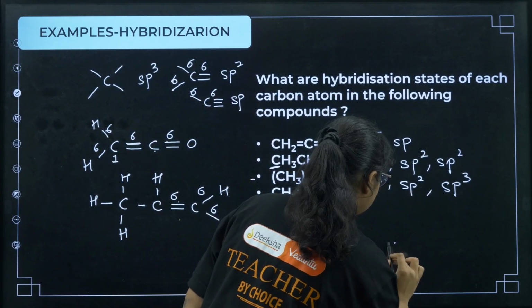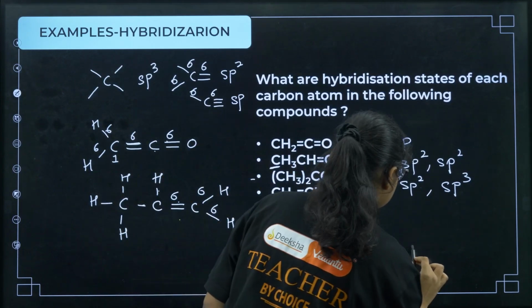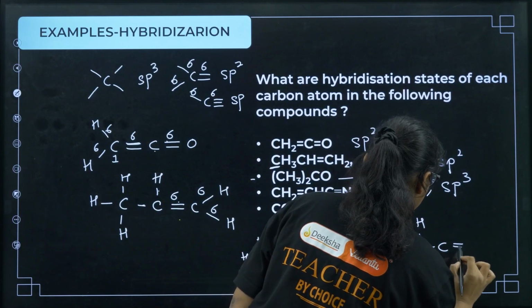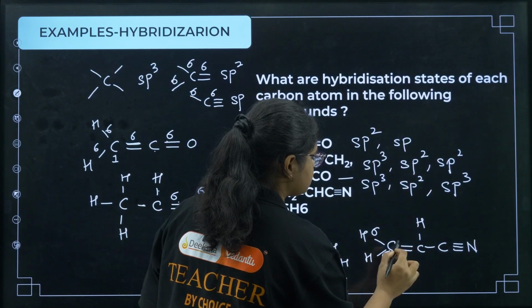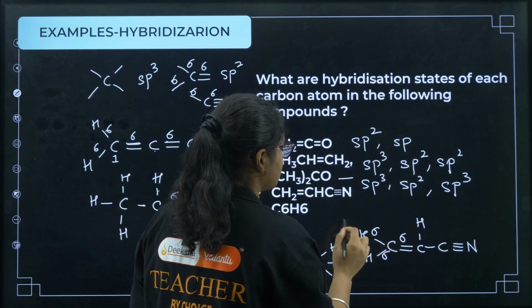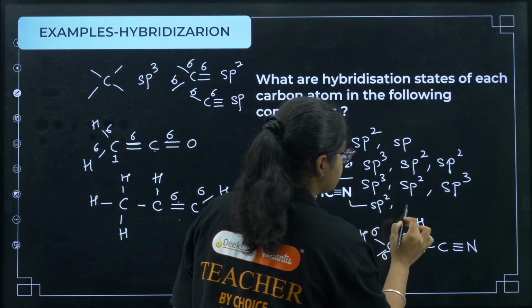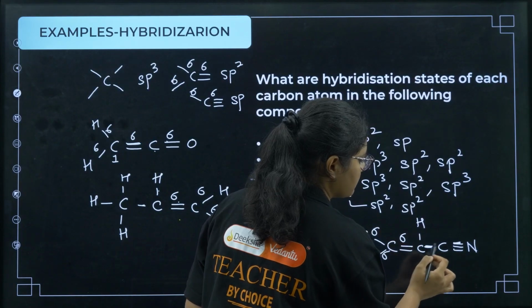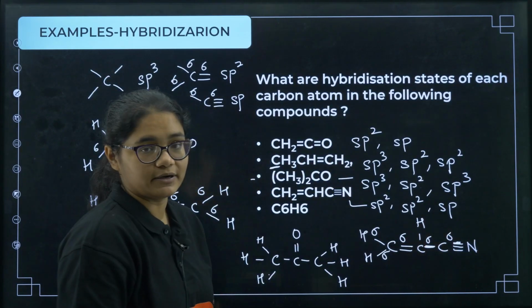Next structure, if I see, it is CH2, double bond CH, then C triple bond N. Now 1, 2, 3. So if we have first 3 sigma bonds, then it is sp2 hybridized. Next if you have 3 sigma bonds, again it is sp2. Now you see this carbon has only 2 sigma bonds, right? This one and this one, 2 sigma bonds, means it is sp hybridization.